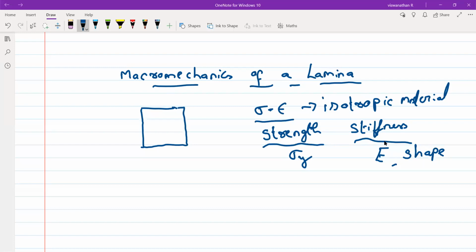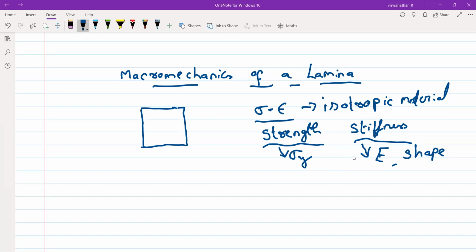The opposite of stiffness is flexible, and the opposite of strength is weak. So strength depends on yield stress. Stiffness depends on elastic modulus and the shape, geometry.